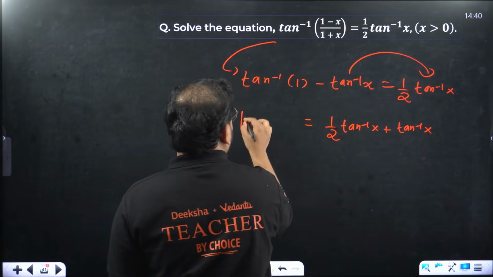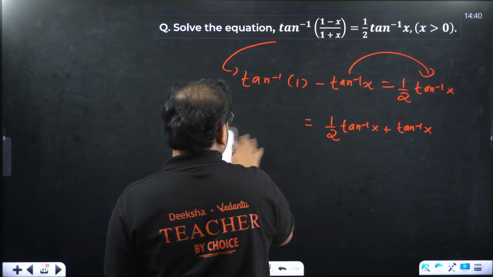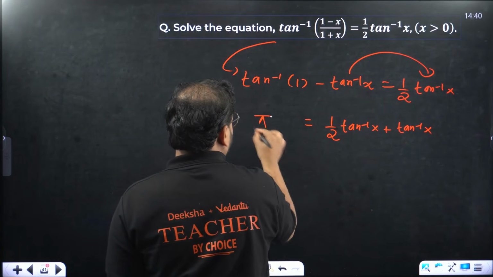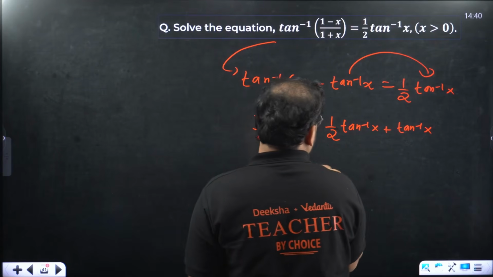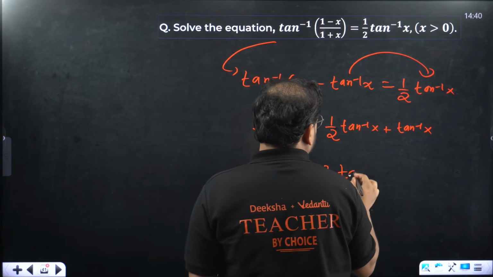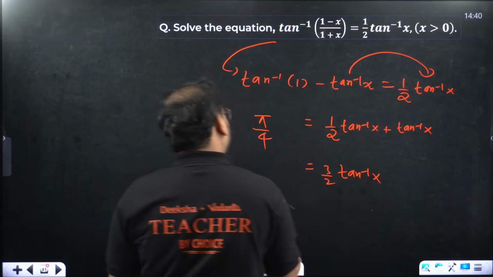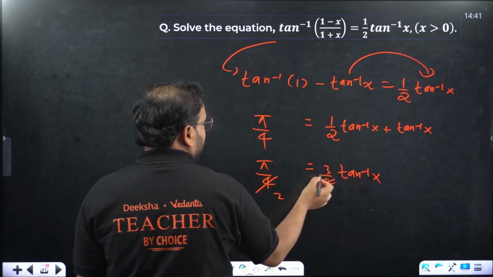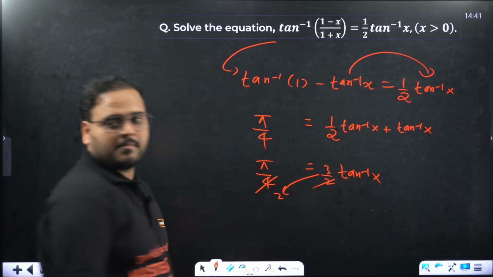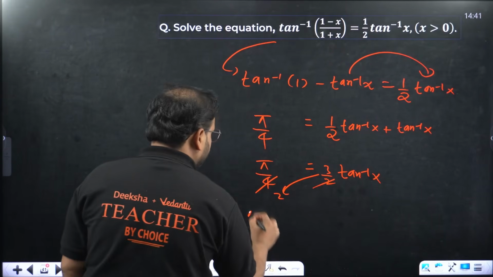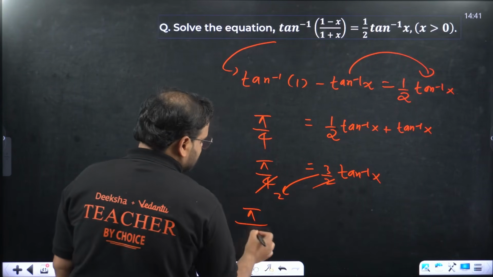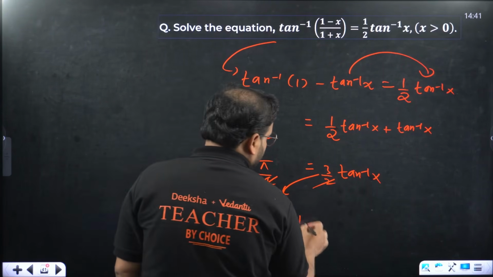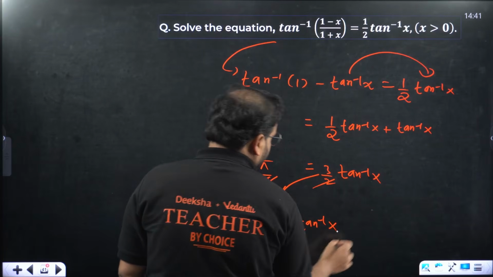Over here we have tan inverse of 1 actually, that becomes pi by 4, right? Becomes 3 by 2 tan inverse of x, that's pi by 4. We can cancel this. 2 to the 4 and bring 3 over here, right? That becomes pi by 2 into 3, that's 6 tan inverse of x.